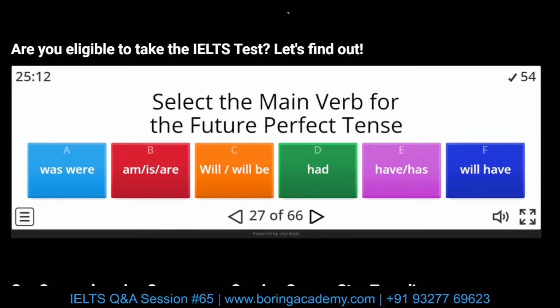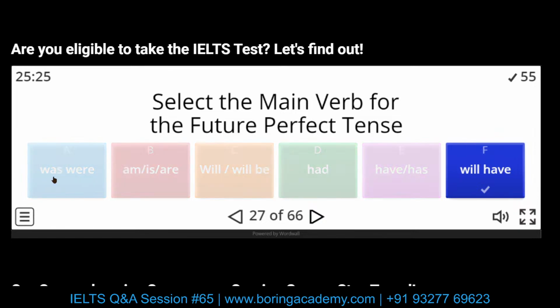Select the main verb for future perfect. There is only one: will have. Was, were is for the past continuous. Am, is, are is for present continuous. Will is for future simple. Will be is for future continuous. Had is for past perfect. Has or have is for present perfect. And of course, as Chirag said, will have is for future perfect tense.